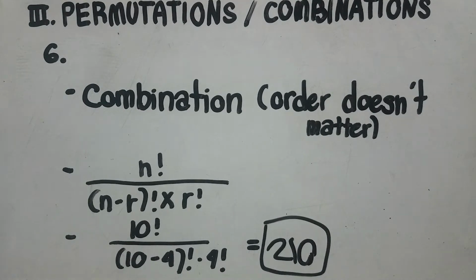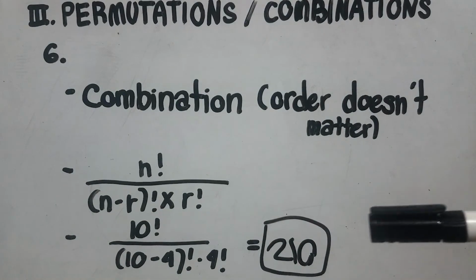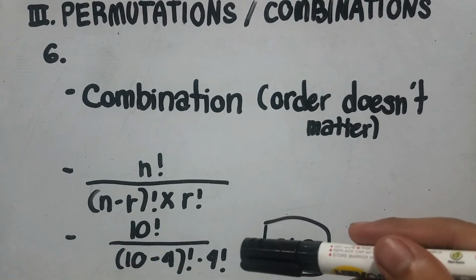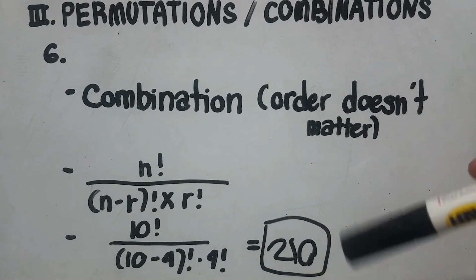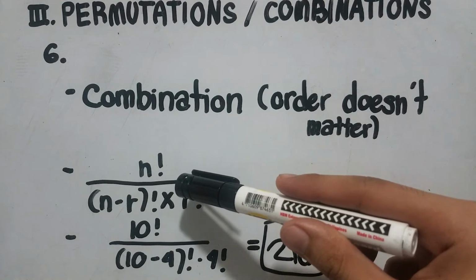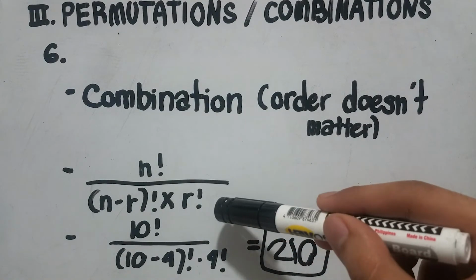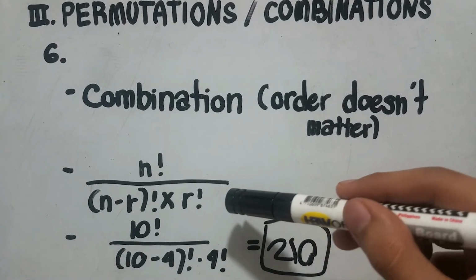The formula of this combination is n factorial over n minus r factorial multiplied by r factorial. Now, n represents the number of items, while r represents the number of items being chosen at a time.